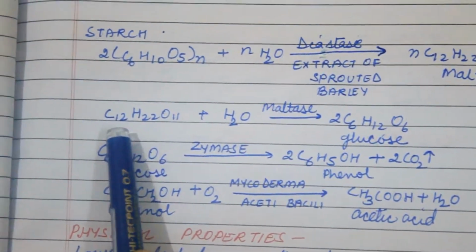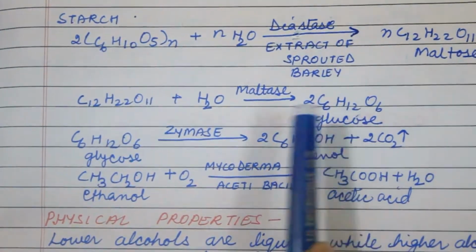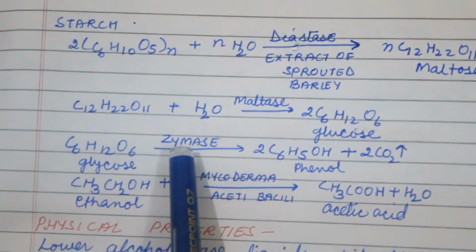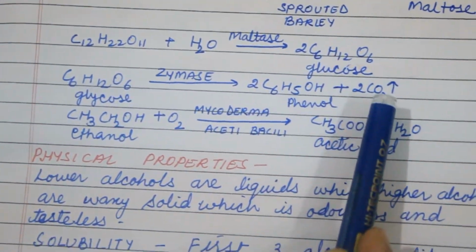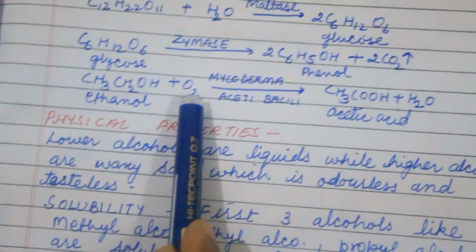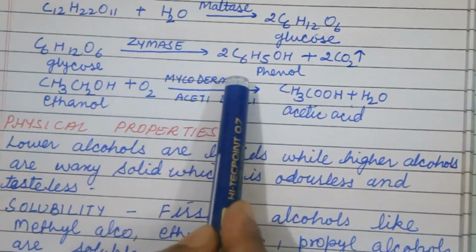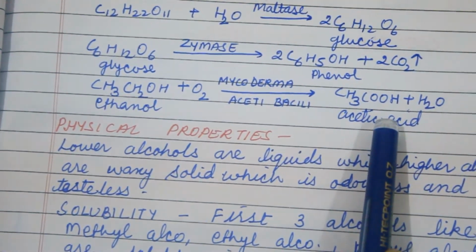When this maltose reacts with water in the presence of maltase, it forms glucose. When this glucose reacts in the presence of zymase, it forms ethanol and carbon dioxide. When ethanol reacts with oxygen in the presence of Mycoderma aceti, it forms acetic acid.